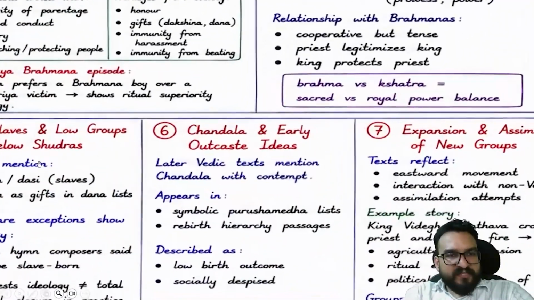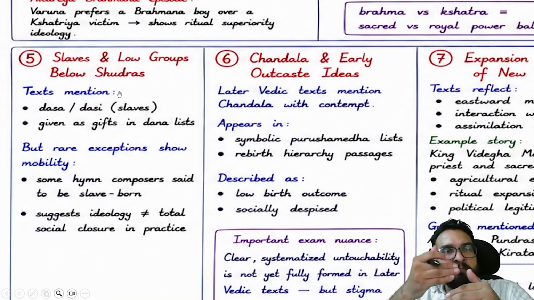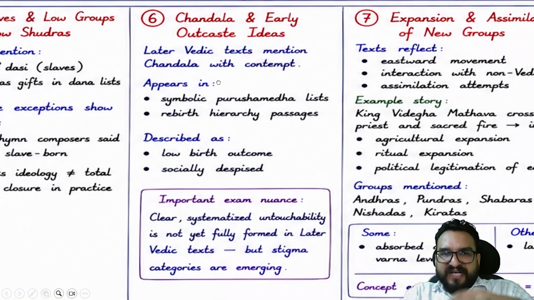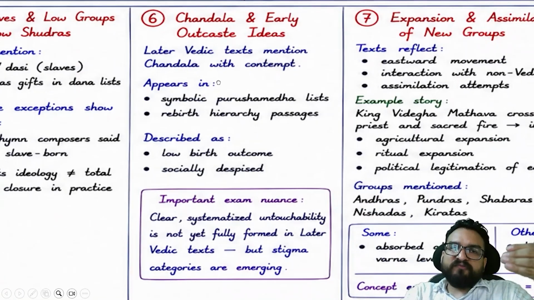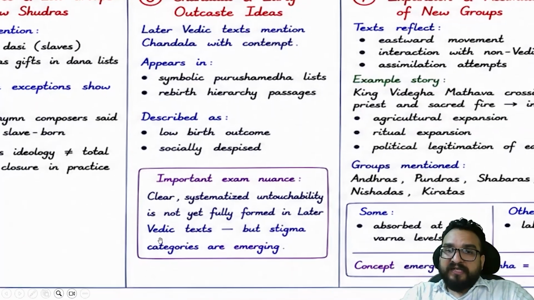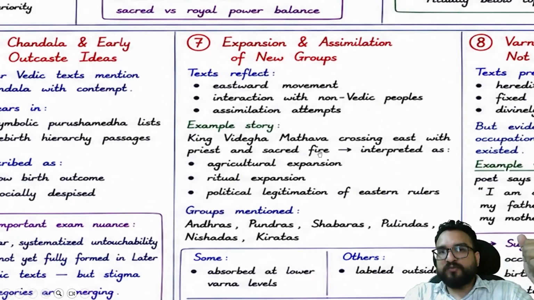Then you will be finding the mention of slaves and low groups as well. Later on you will find these were below Shudras, right? But rare exceptions show mobility as well. Chandalas and early outcasts also you will be finding later on. Later Vedic texts mention Chandala with contempt, right? These might be related to the untouchables. Clear systemized untouchability is not yet fully formed in later Vedic texts, but later on in the Gupta period you will be finding this as well.